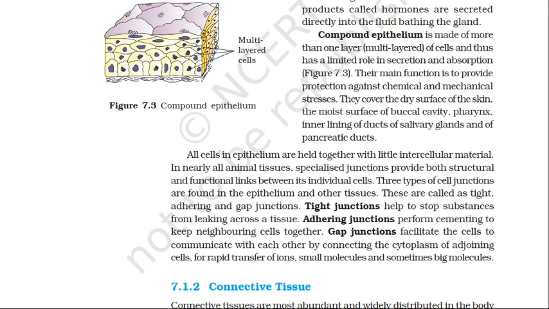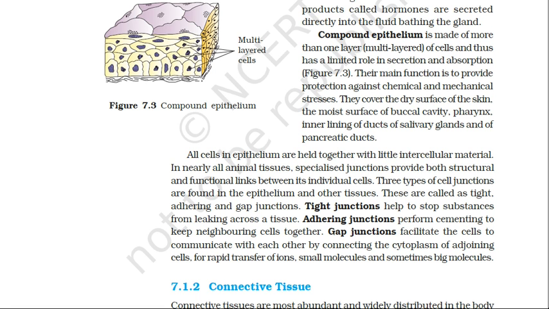First of all, tight junctions. The plasma membranes of adjacent cells are fused at intervals and held to stop substances from leaking across a tissue. Then adhering junctions perform the cementing function to keep neighboring cells together.